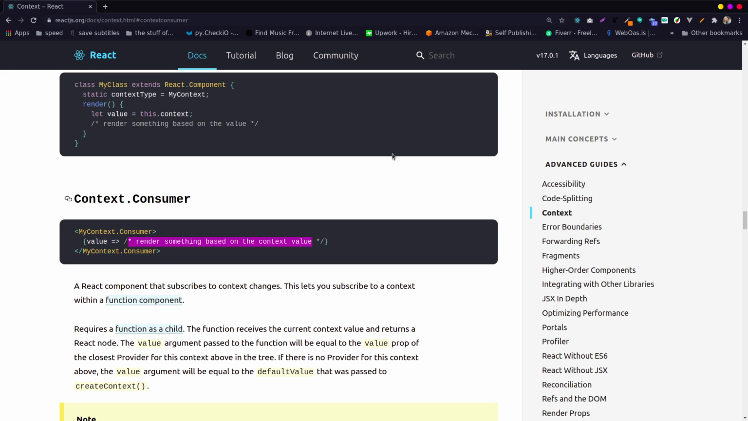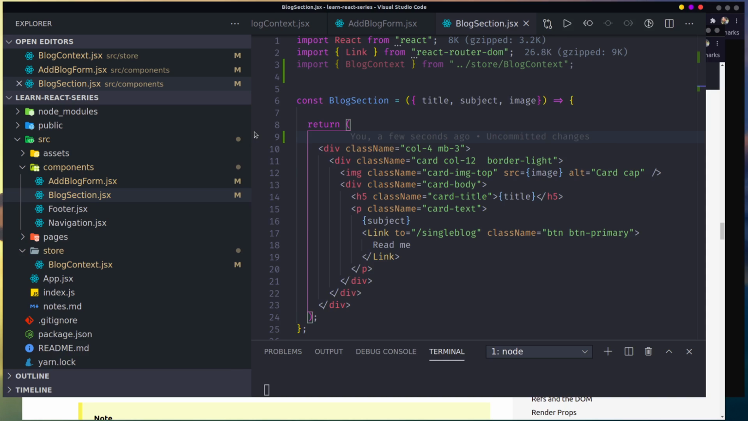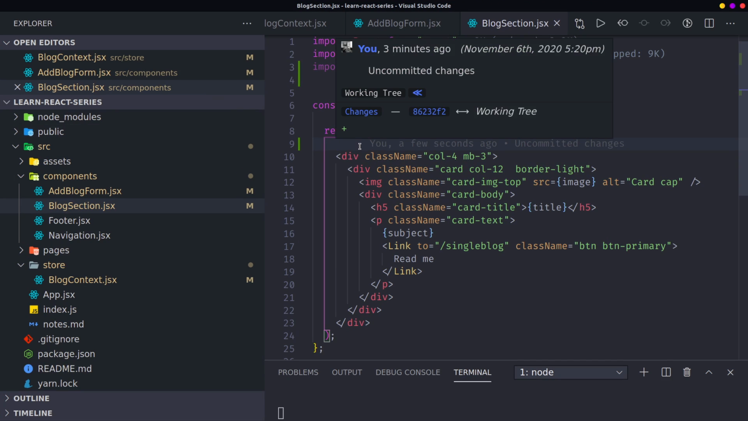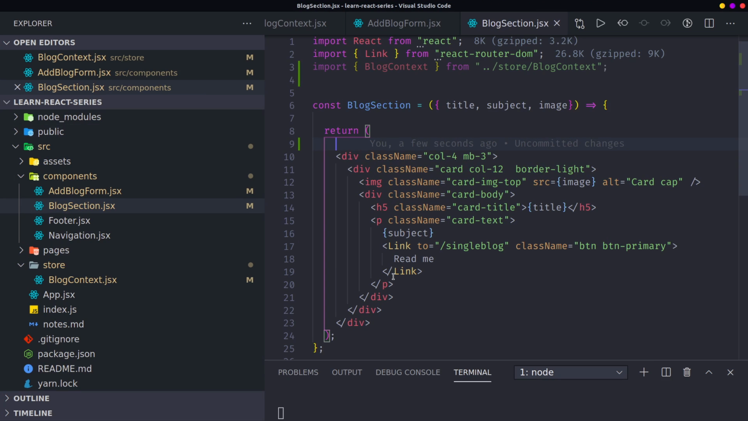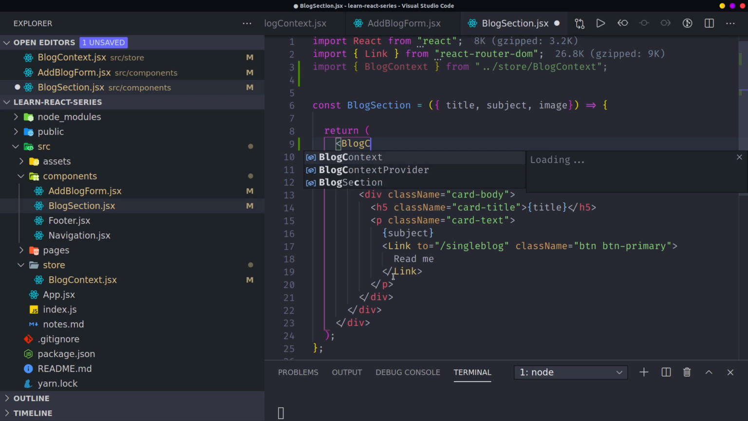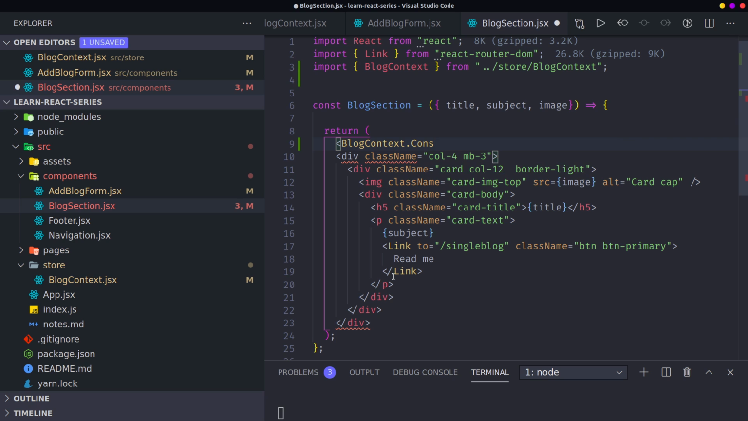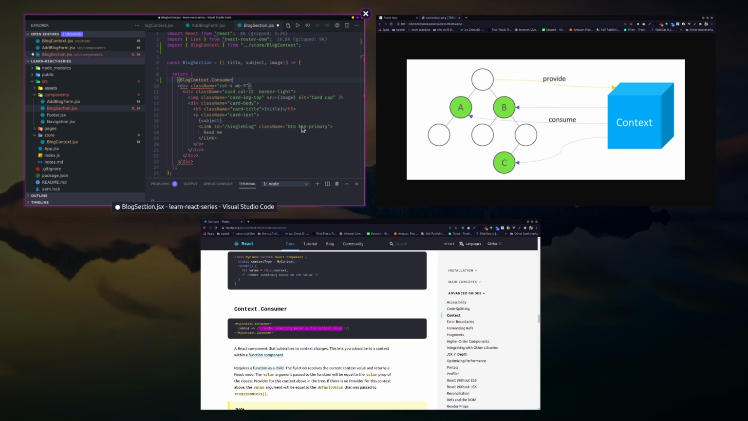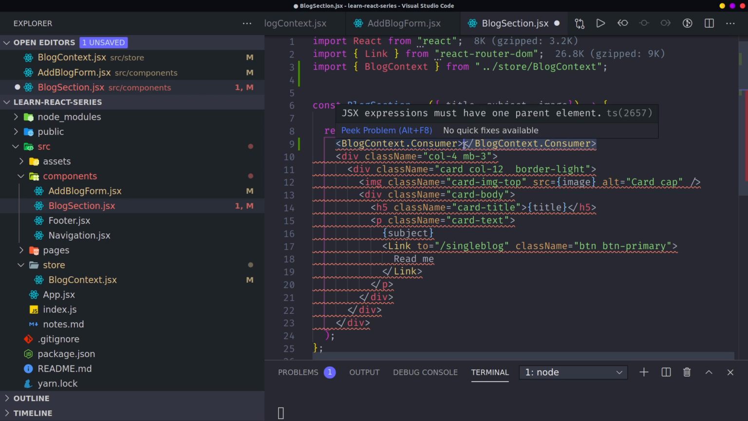So let me just show you. Now, let's go try it. We're going to say BlogContext, because it's a JSX element. BlogContext like that. Then say dot consumer, small letters. Then of course you go ahead and close it out.